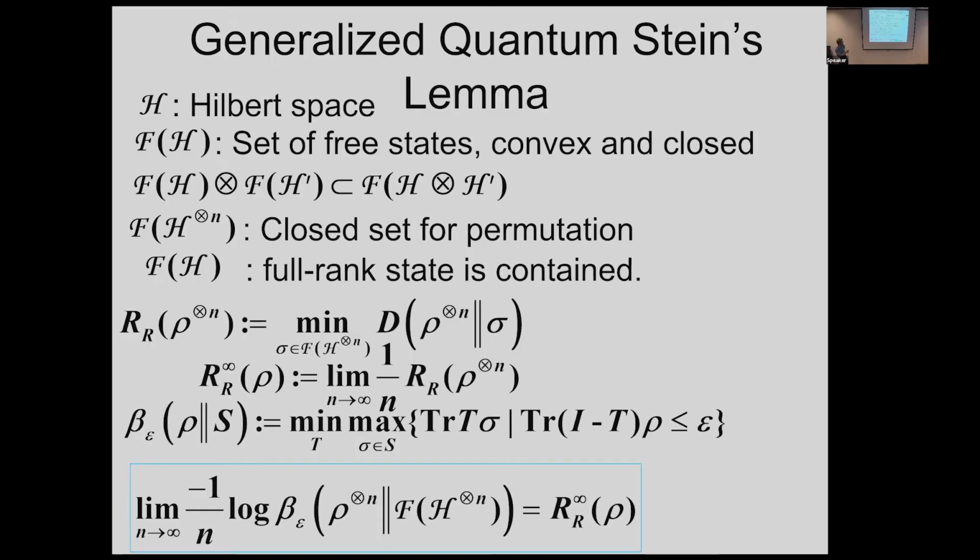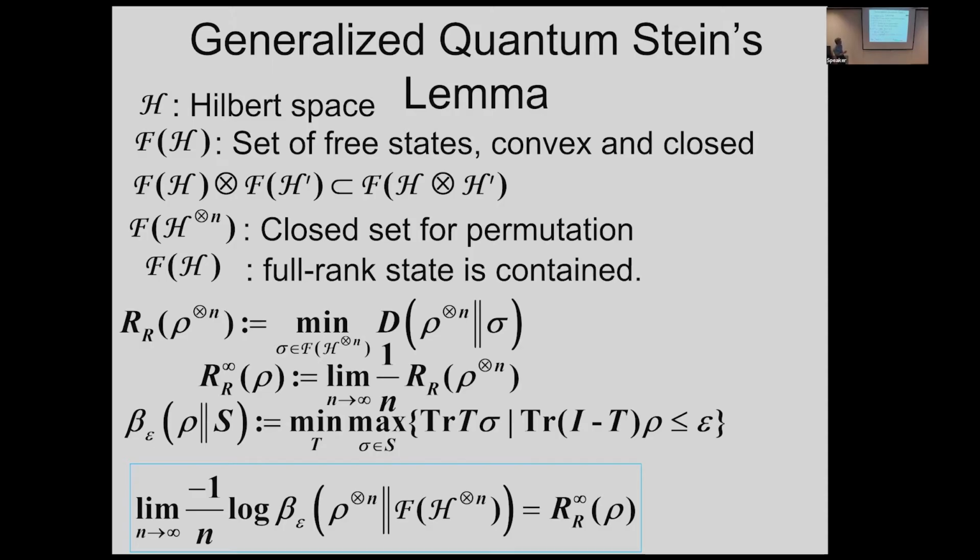And also we need to assume that this set should be closed under permutation of the order of the tensor product. This is also a needed condition. And also this set contains some full rank state in the one copy system. So this is a very easy condition.